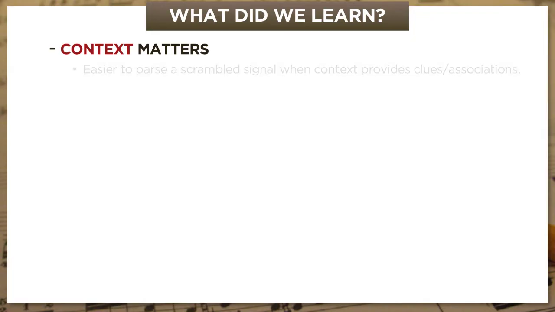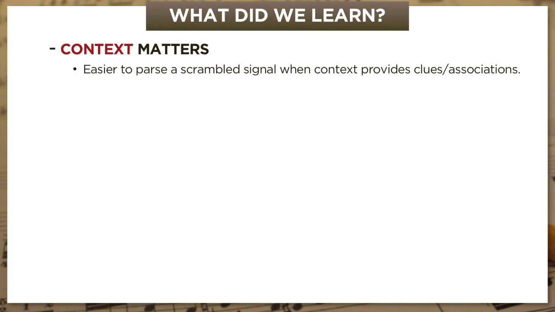What do we learn? Well, I want you to take away 3 lessons here, and believe it or not, they all have to do with harmonic analysis. The first is that context matters. We learned here that it was way easier to parse a scrambled signal when context provides helpful clues and associations.